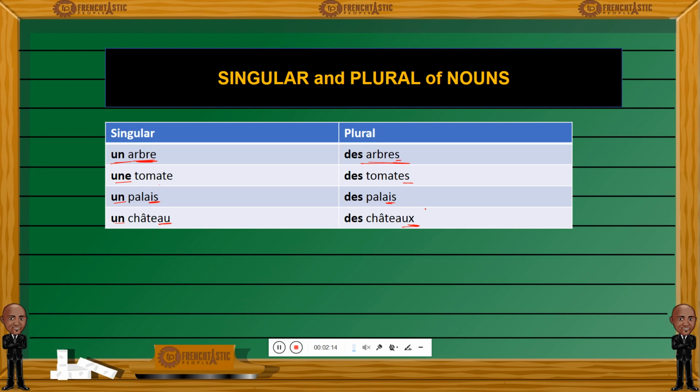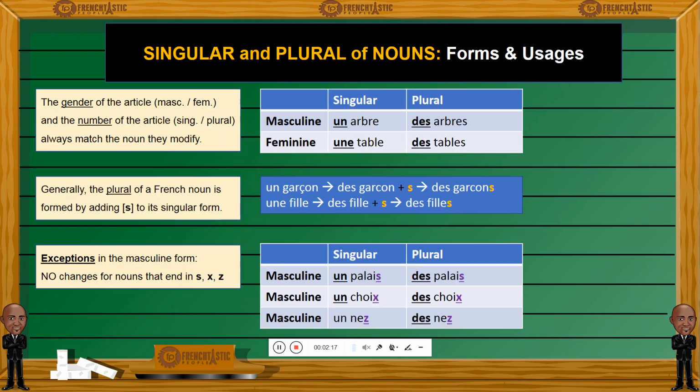So let's look at the rules of transformation here. Well, first of all, let's discuss the article that precedes the noun. We said in a previous lesson that the gender and the number of the article should always match the noun it precedes, right? So here we have the article un, followed by arbre, a tree. Un is singular masculine, and therefore the noun that follows it should also be singular and masculine.